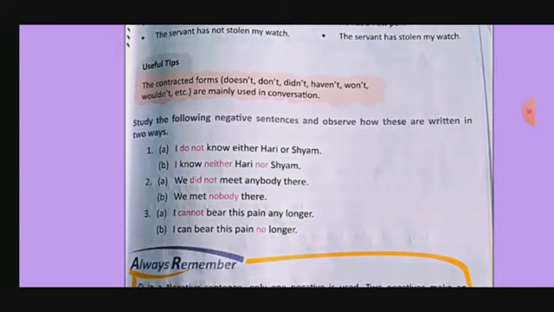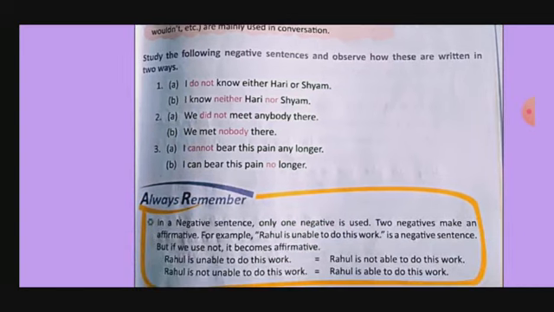Study the following negative sentences and observe how these are written in two ways. We have another way also to change the sentence into negative. How can we? I do not know either Hari or Sham. It means I know neither Hari nor Sham. We did not meet anybody there. It means we met nobody there. I cannot bear this pain any longer. It means I can bear this pain no longer. Got it? This is the second way to convert the sentence.